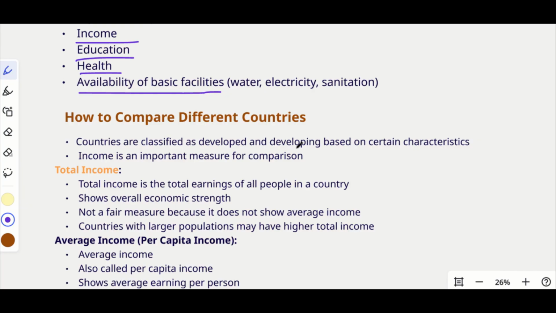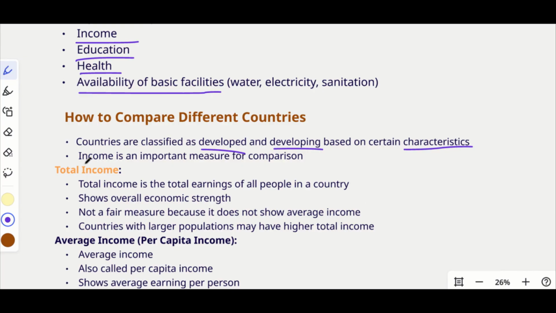Okay. So now let's see how we'll be comparing different countries based on development. The countries are classified as developed and developing. So what is a developed country? They'll be focusing more on secondary and tertiary sectors, right? We have a lot of countries that are already developed and which have higher income and earnings. And we do have developing countries, like India, which focus more on growth and development. There will be certain characteristics, so we can easily distinguish which countries are developed and which are not.